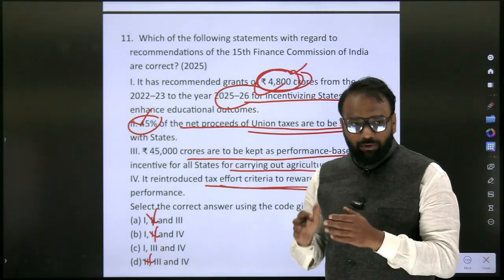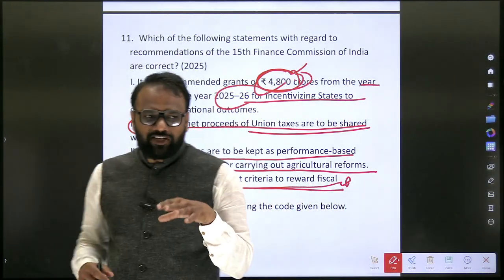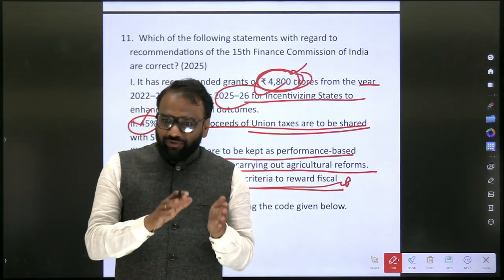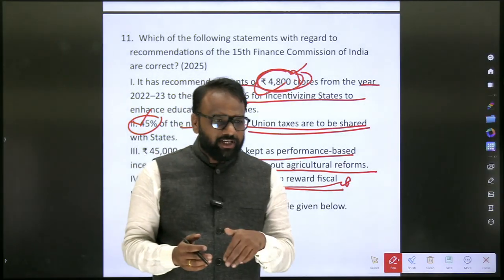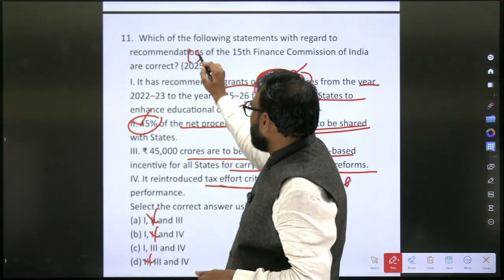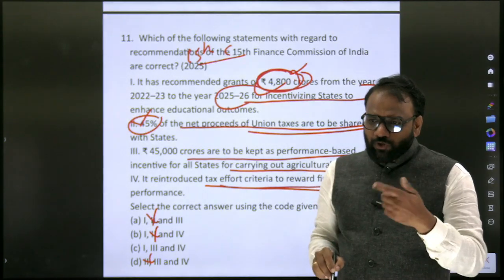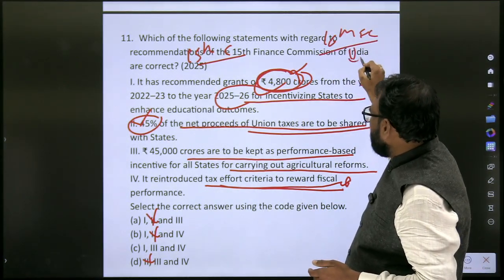Now what we will do is, from the 2026 exam point of view, already in the newspaper there are discussions with respect to the 16th Finance Commission. So already it has been proposed. Whether it is available in public, whether the government has accepted, then what we can prepare for this year is, for the 15th Finance Commission, already we know about the criteria. Similarly, if in the current affairs in the newspaper, the 16th Finance Commission related criteria is published, what we will do?